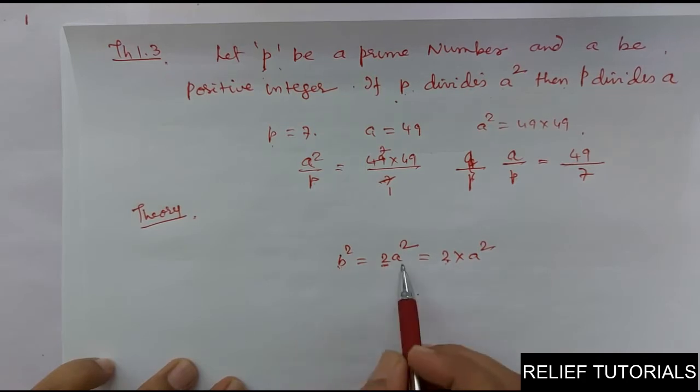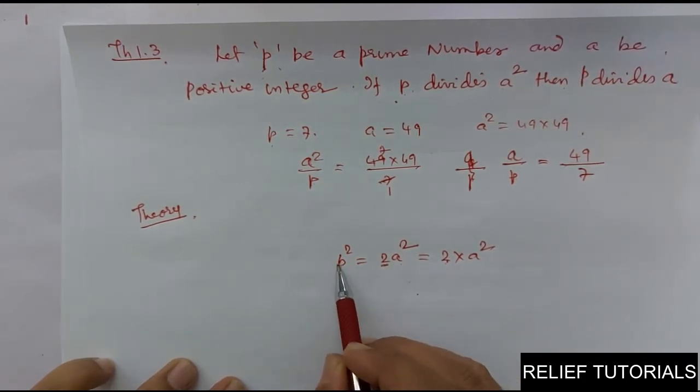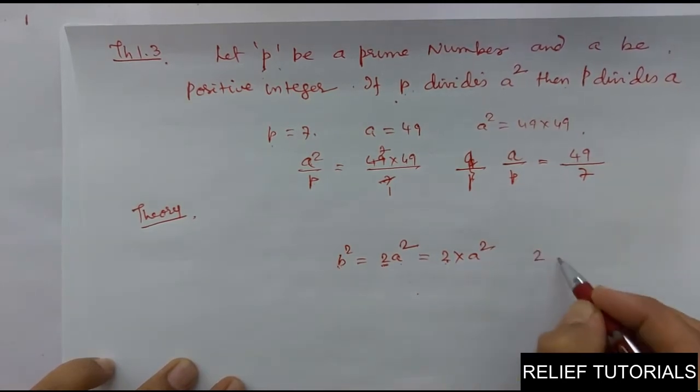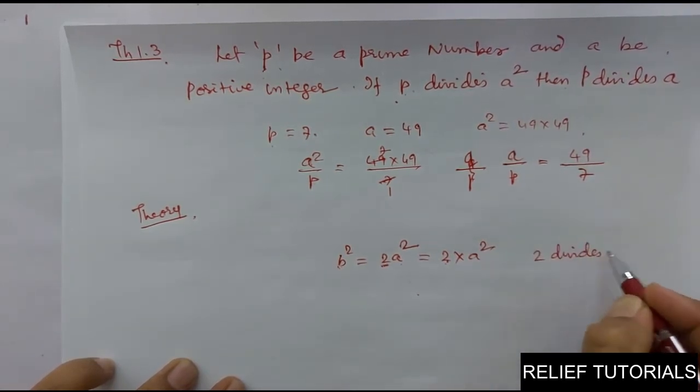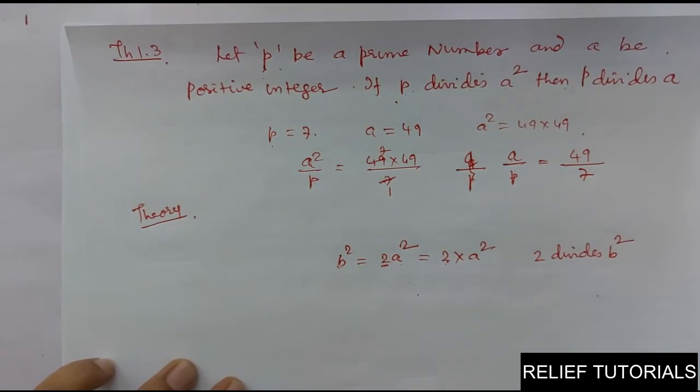If I write b square is equal to 2a square, it means 2 is a factor of b square. So b square will get divided by 2. So I can say 2 divides b square. Why? Because 2 is a factor of b square, so this b square will get divided by 2. Clear?